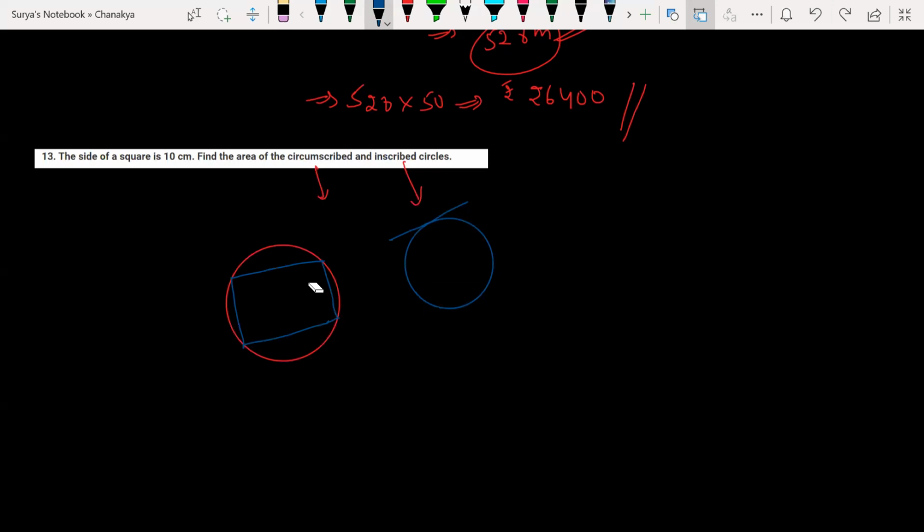Sorry, what do you say? Sir, I said that inscribed circle they have written, right? So I think the circle is inside the square. That is what I'm telling, right? Look at it here. Circle inside the square. Look at the arrow mark here. This is circumscribed and this is inscribed.